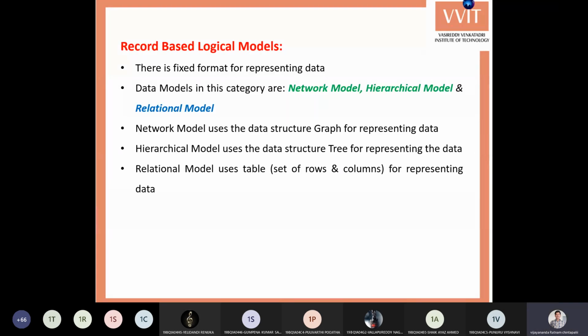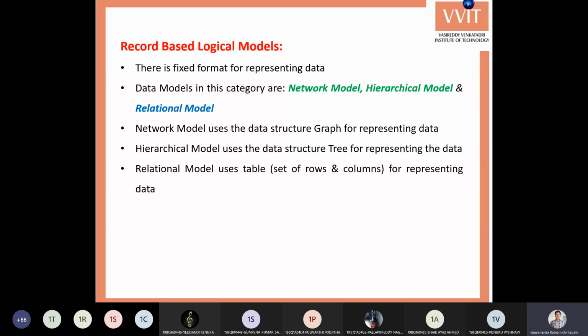Once you complete the object-based logical model, once you construct the ER diagram, from the ER diagram you can get some formats. So construct those pictures into some system-understandable format, some system-convertible manner. That's why these are also called fixed format models.